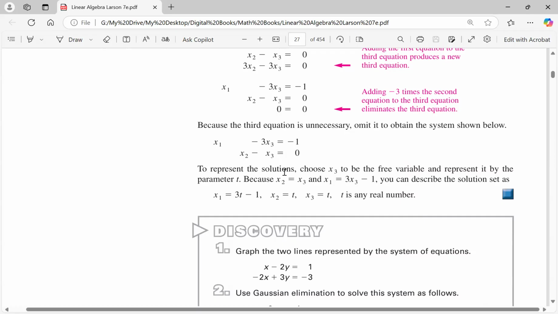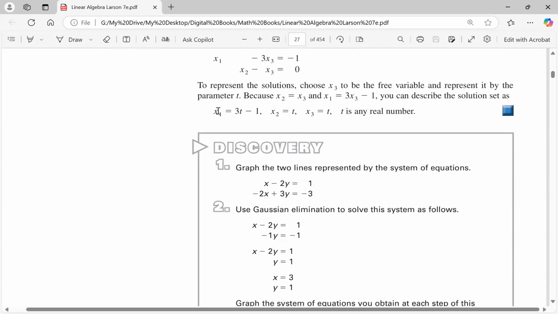Now, the solution to dependent systems, we always write the solutions because they have infinitely many solutions. And the solutions are going to be parametric solutions for these. If you look, you have 2 equations, but 3 unknowns. When the number of unknowns exceeds the number of equations, the solution will be parametric. Okay? And that's why he has them in this form.